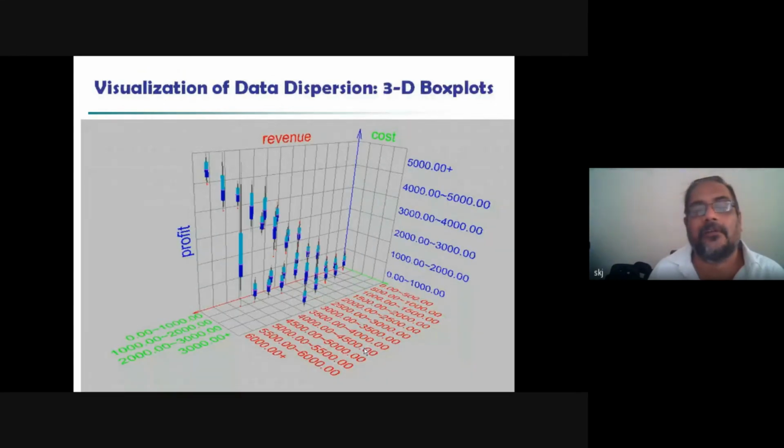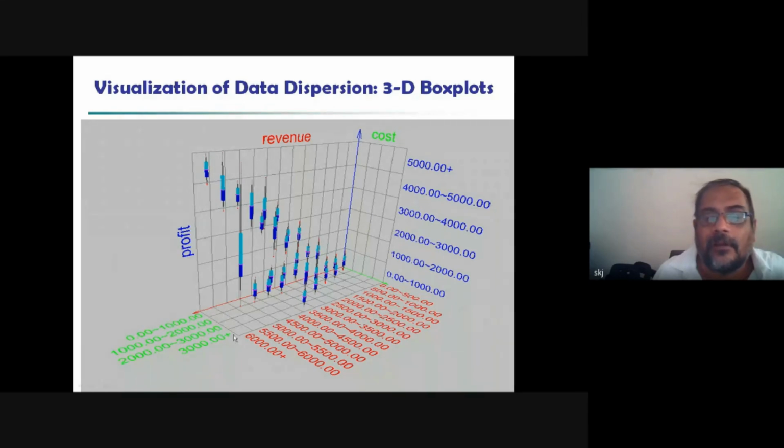Generally, in statistics we have this, which is showing you cost and revenue and profit. Okay, cost, profit and revenue.